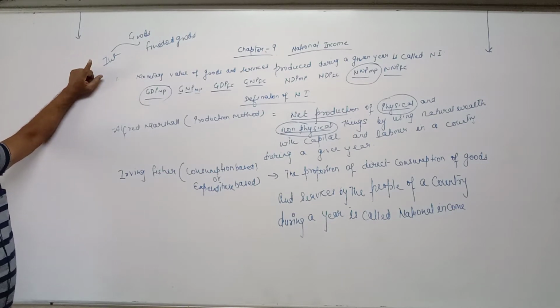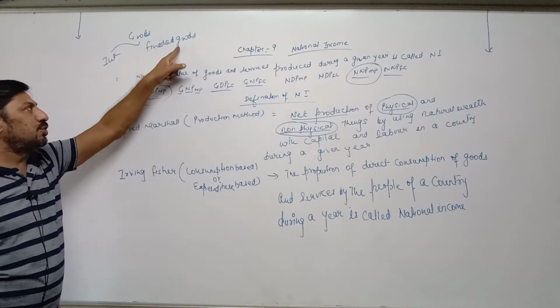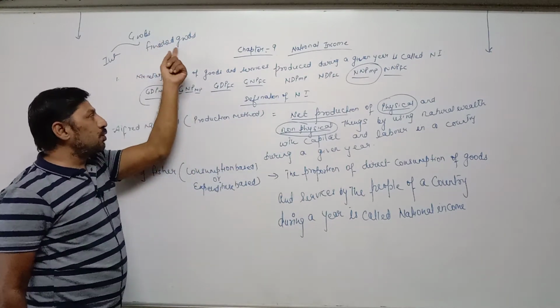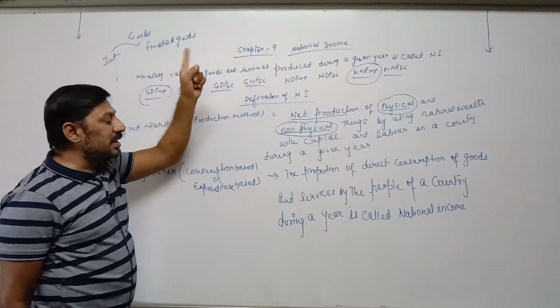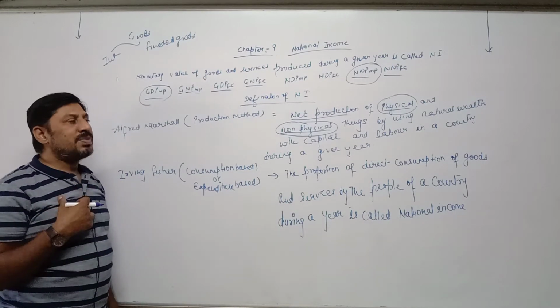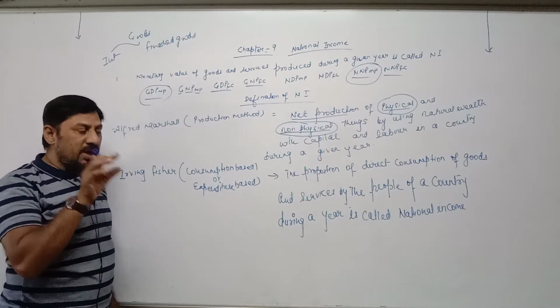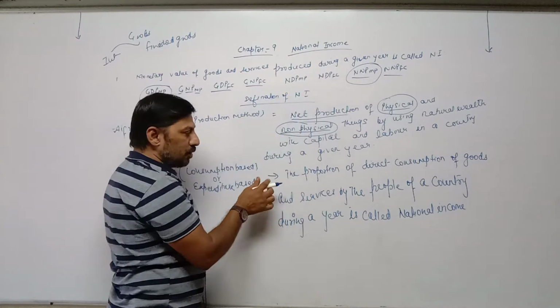Only which goods are included? Value of finished goods. Value means monetary value of finished goods. Finished goods are purchased by consumers in order to satisfy their wants directly. Means the goods which satisfy our wants directly, the monetary value of such goods are included in national income. Now try to understand the definition.